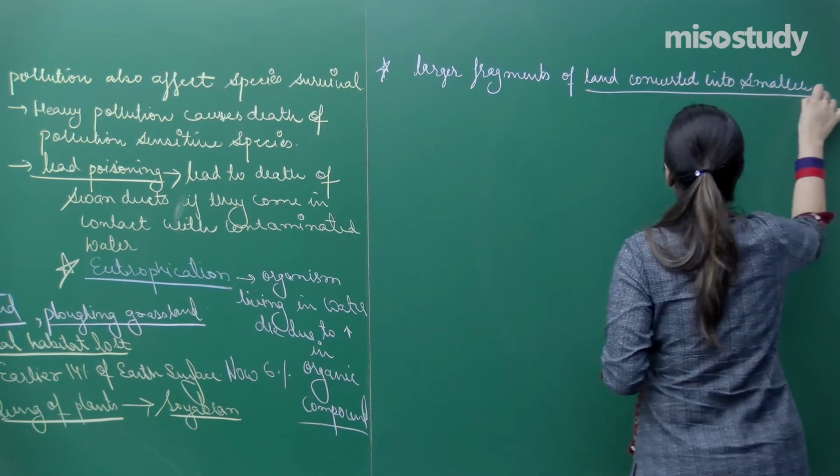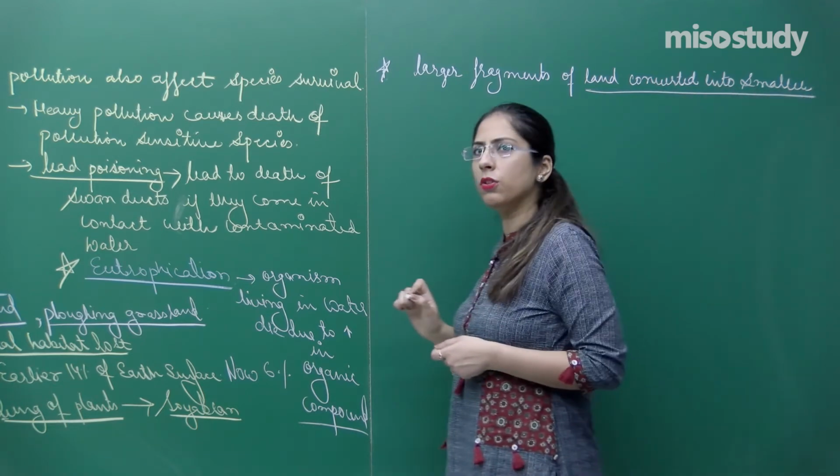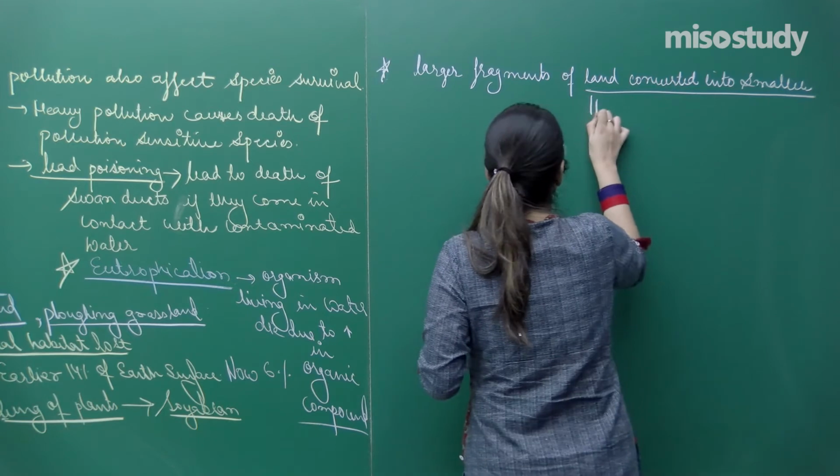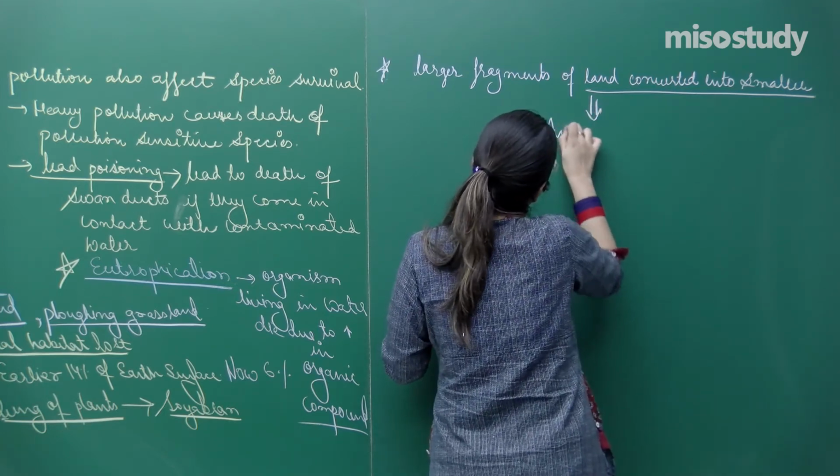Larger land is converted into smaller land. When they are converted into smaller ones, animal territories are affected.